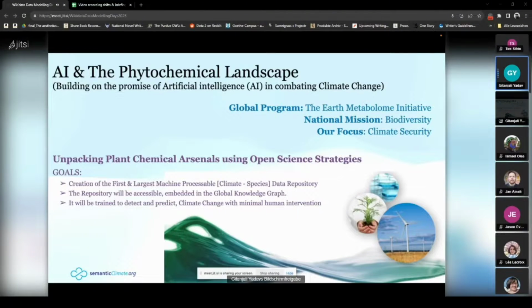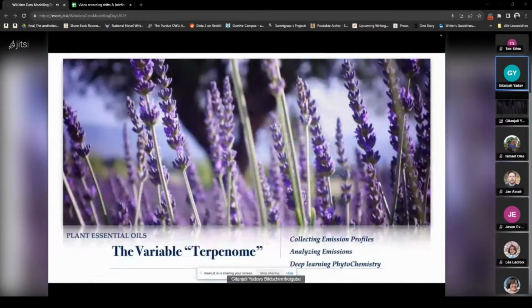We've been trying to create the first and the largest machine processable climate to species data repository, and that is what I'm hoping to get help from our listeners today, or inputs or comments about. This repository, we are already creating it, and we intend for it to be accessible and embedded in Wiki, the global knowledge graph. And we intend to, in the long run, train it to detect as well as predict climate change with minimal human intervention.